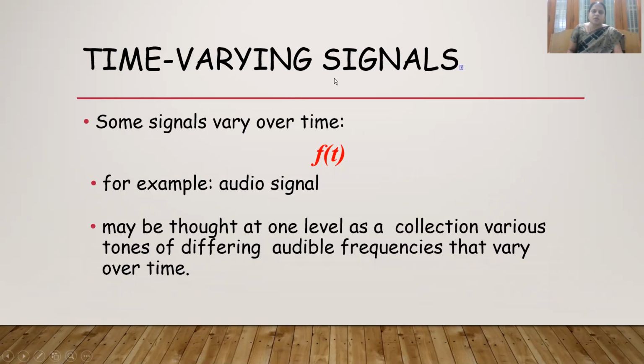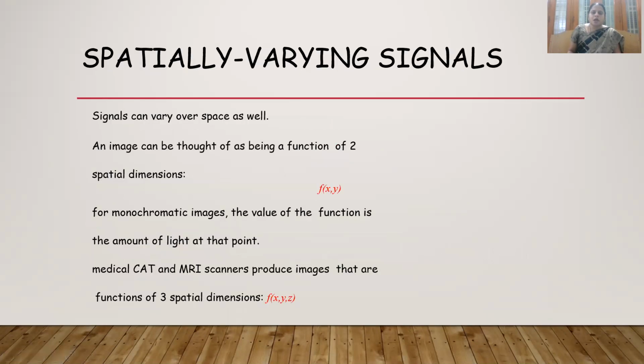If it is a time-varying signal, some signals change with time. For example, f of t is a function which changes with time. For example, an audio signal: that function is going to change with time. It may be thought of as a collection of various tones, with variable audible frequencies that vary over time. And some signals are spatially varying signals. So we have discussed time-varying signals, now spatially varying signals.